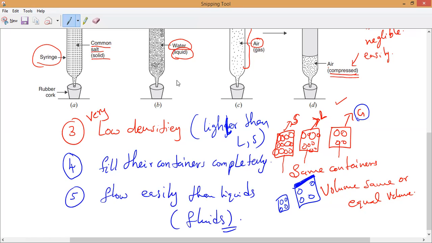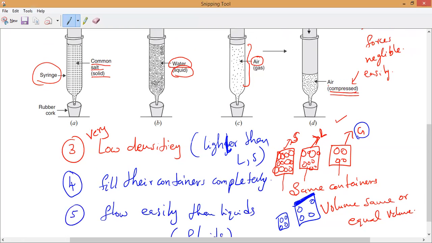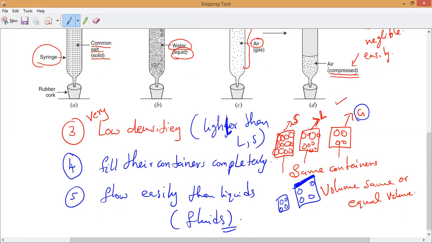Tanishka, Gokul, Vartani, these are the properties of gases. Any doubt, please let me know. These are the 6 properties of solids, 6 properties of liquids, and 6 properties of, what is that, guys? Gases. Okay, so this is all about it.